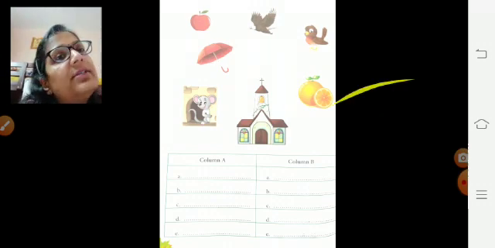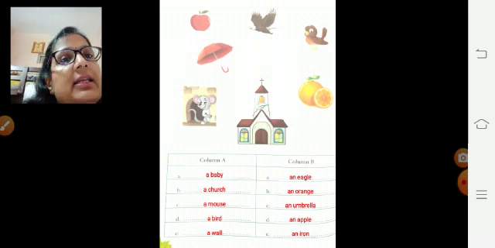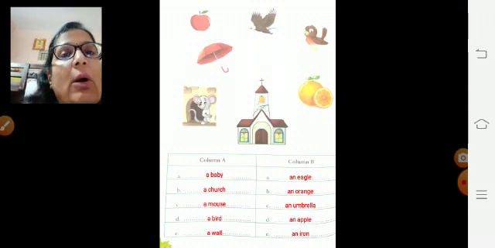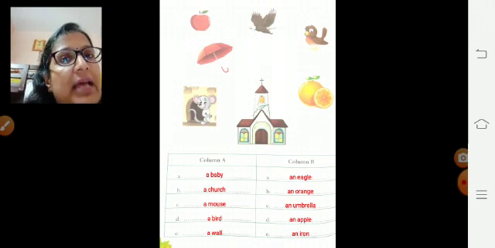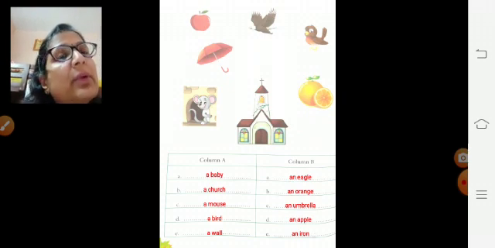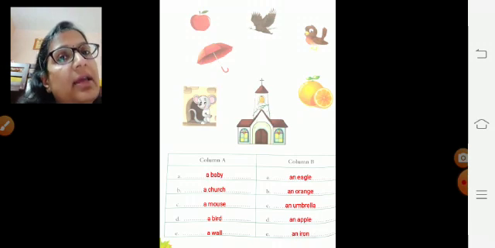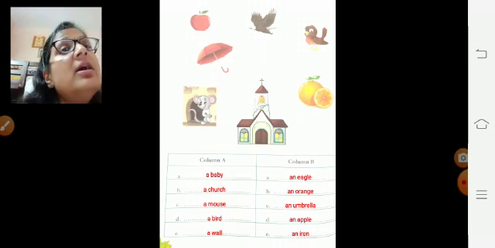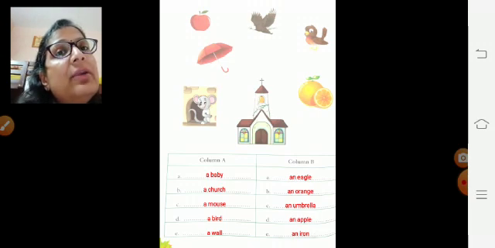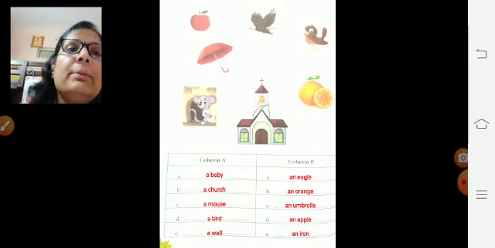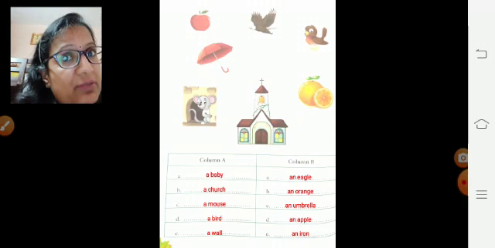Okay, so accordingly we are going to place it like baby, church, mouse, bird, wall. They all begin with consonant sounds and they are singular. So we are going to write a before them and we are going to place them in column A. Similarly, eagle, orange, umbrella, apple, iron. All these begin with vowel sounds and they are also singular. So we are going to place an before it and we are going to place it in column B. Everyone is going to write down it very nicely.